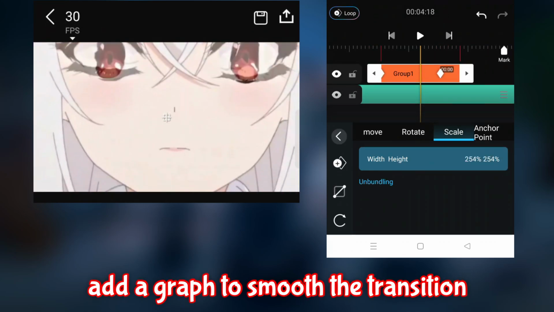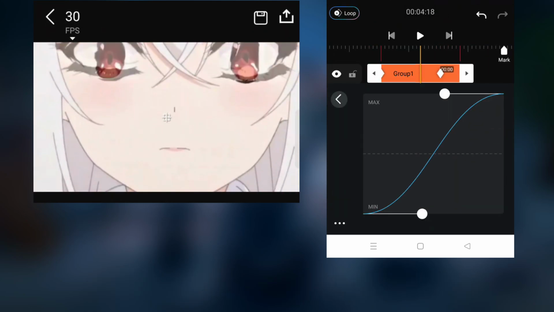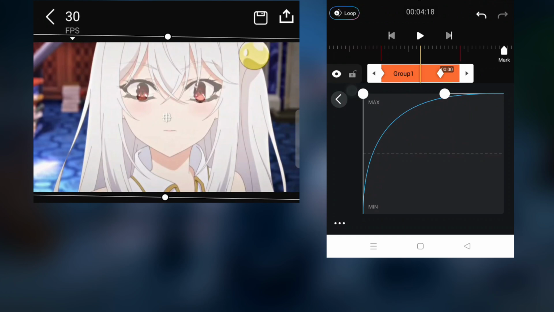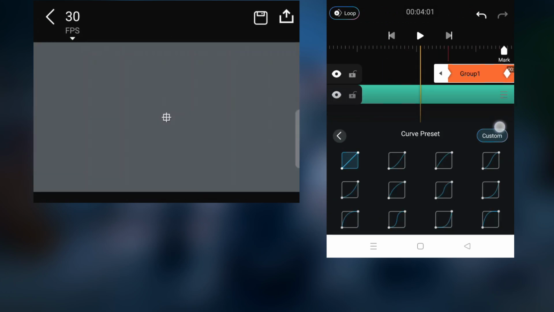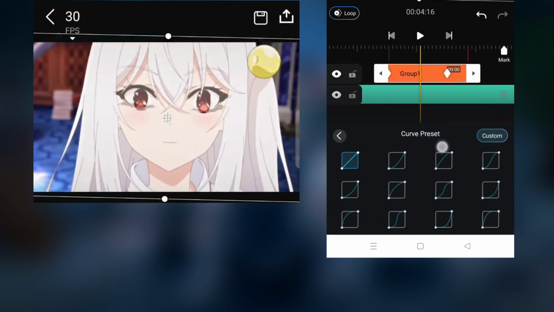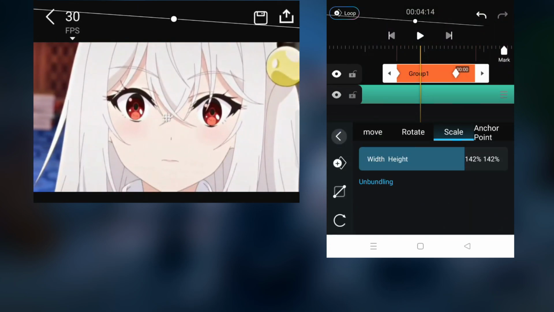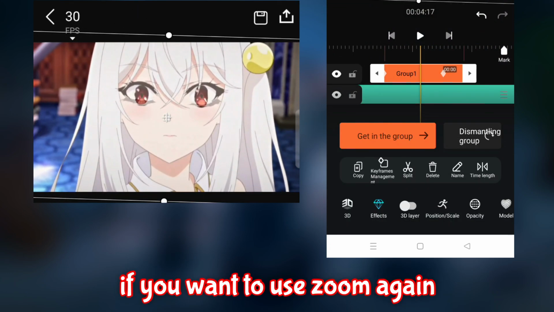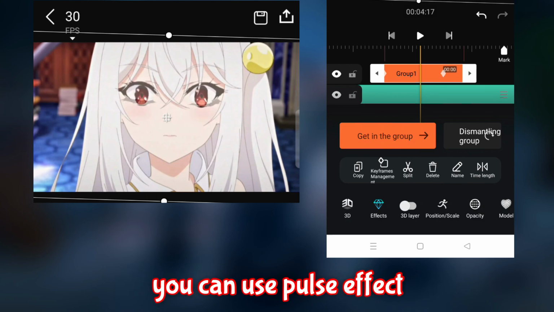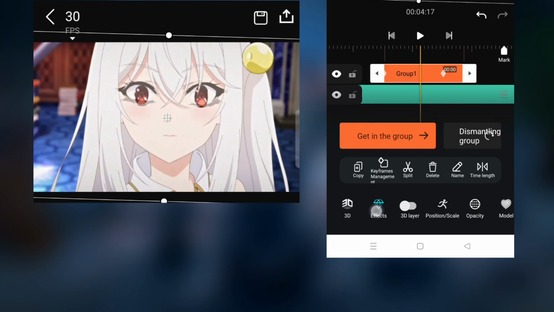Add a graph to smooth the transition. If you want to use zoom again, you can use pulse effect.